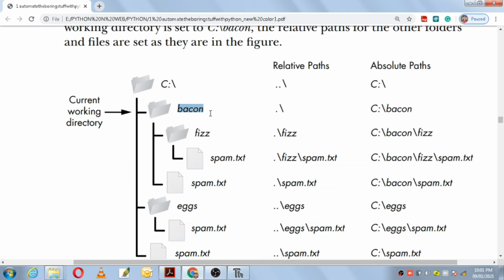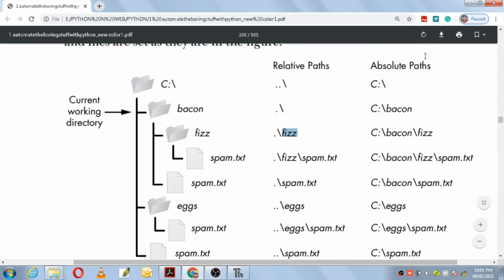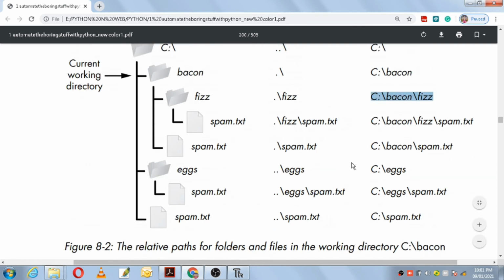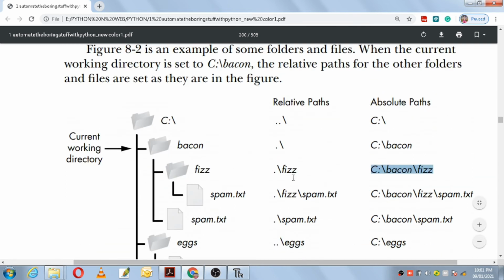Who is the current directory in this example? It is Bacon. Now dot is there, and inside dot we have another folder called fizz. But in absolute path you have to mention everything: C drive followed by Bacon followed by fizz. Okay, next we have the relative path.